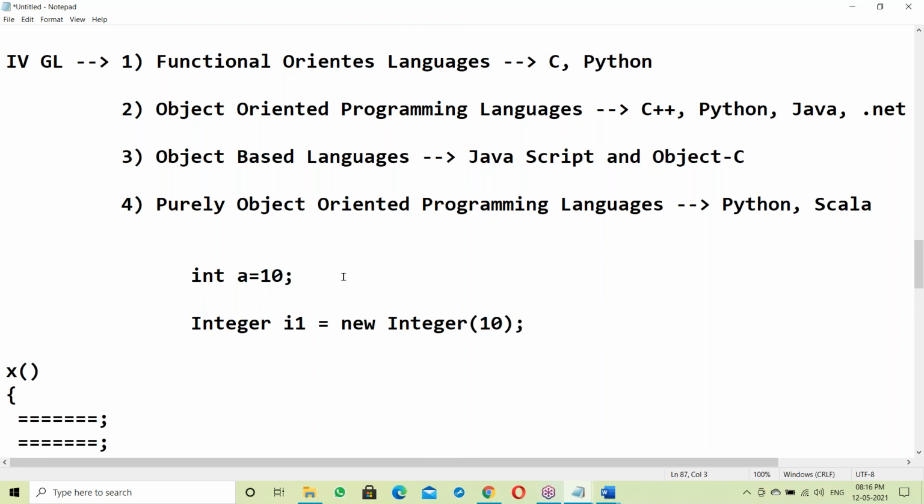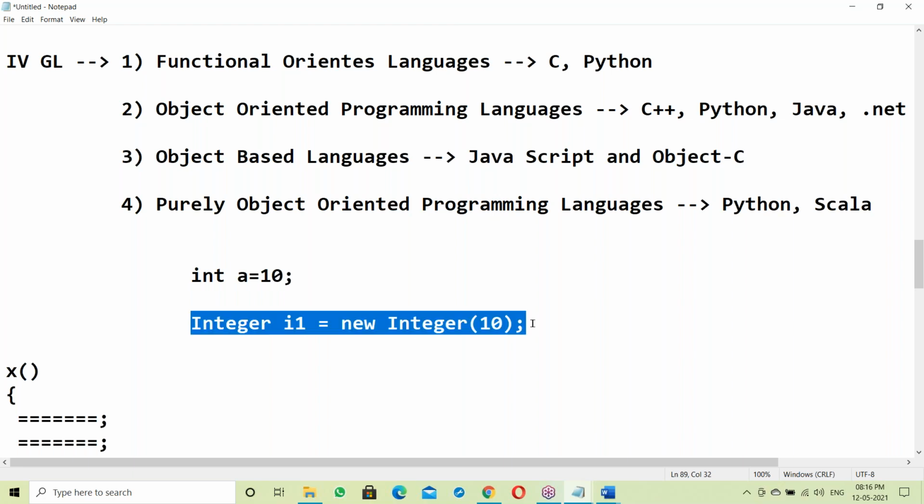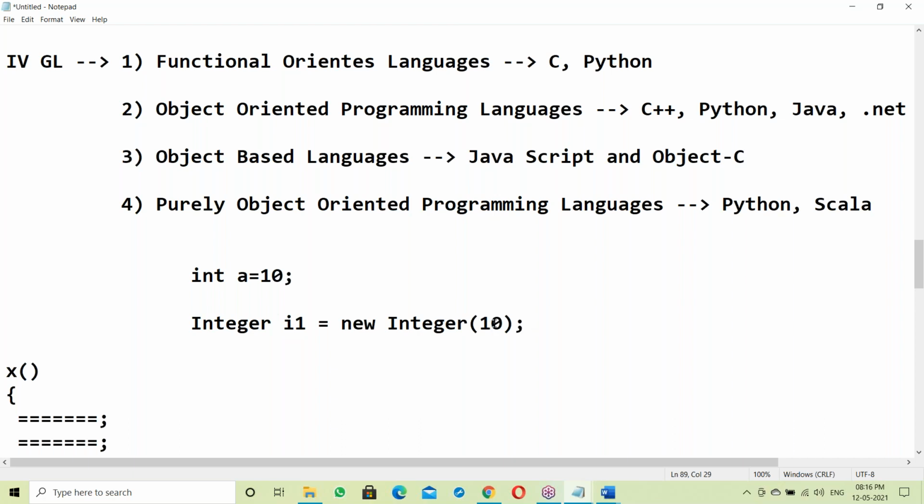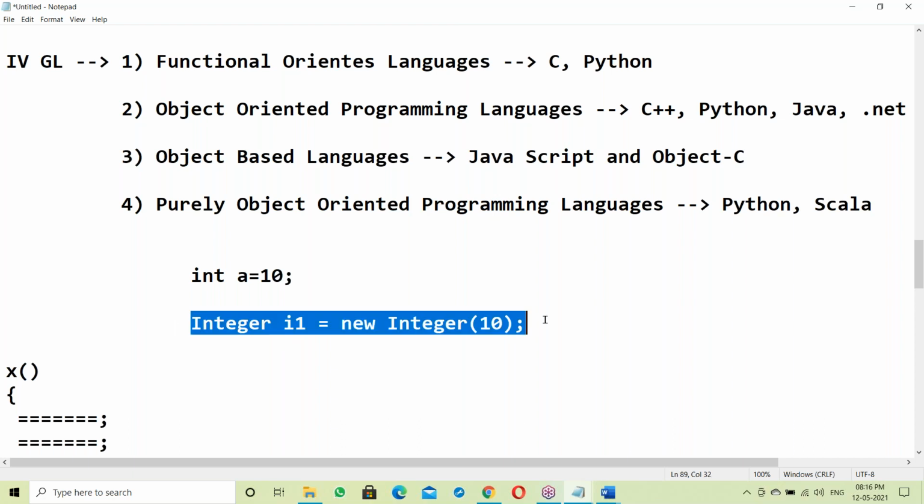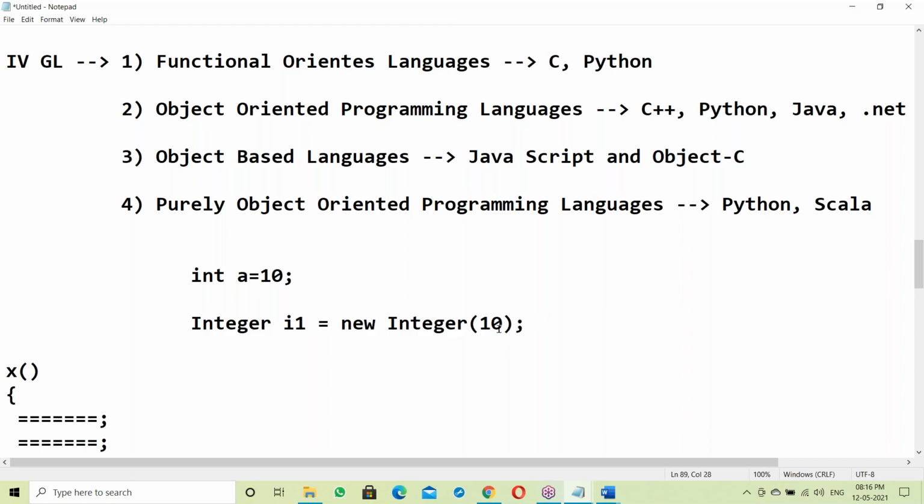The variable is open to the public outside. But this object i1 is like a box. It creates one box, and the 10 is kept inside the box. If 10 is inside the box, there is data security. Object is like a box, with 10 placed inside it. The variable, on the other hand, is open to the public.